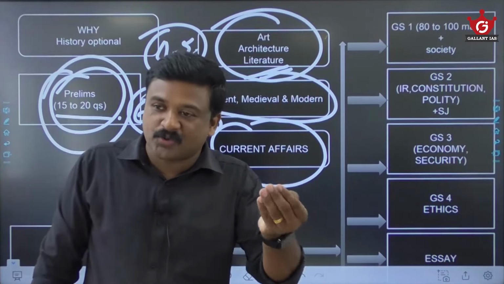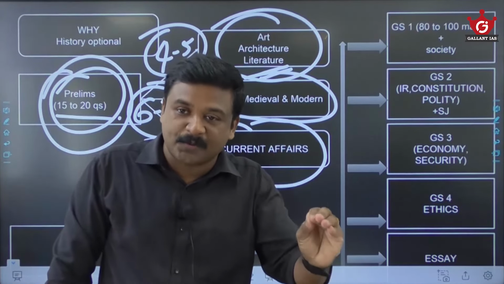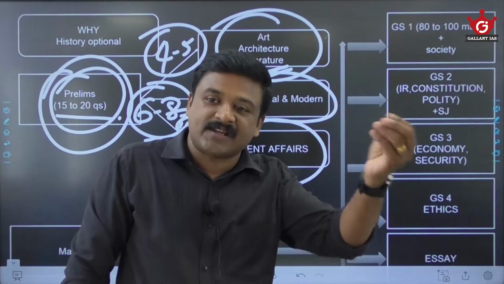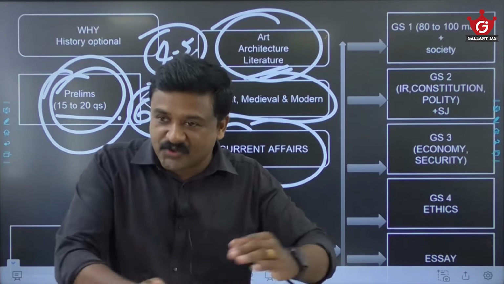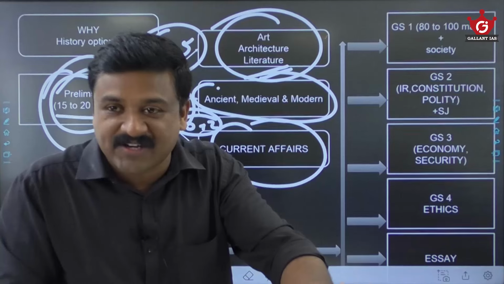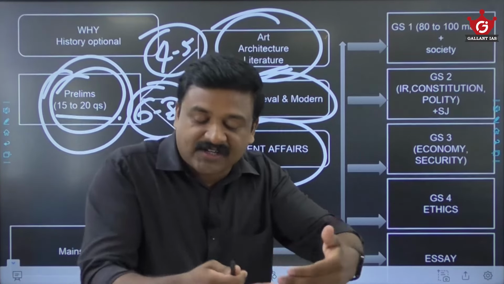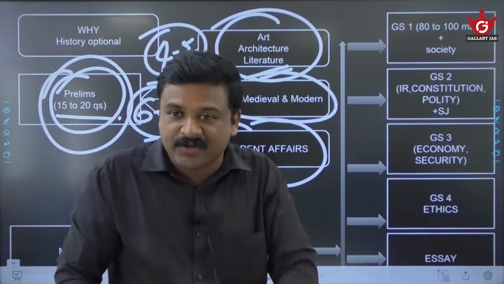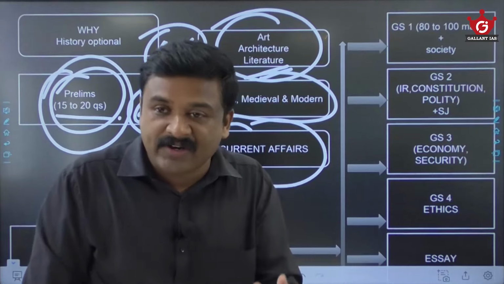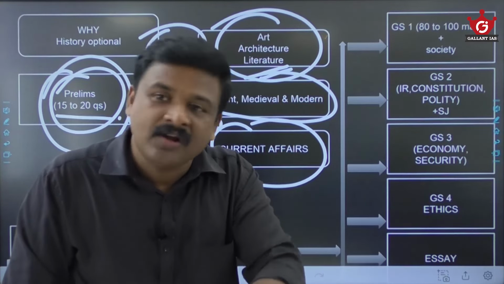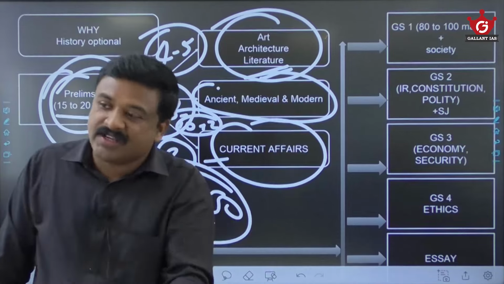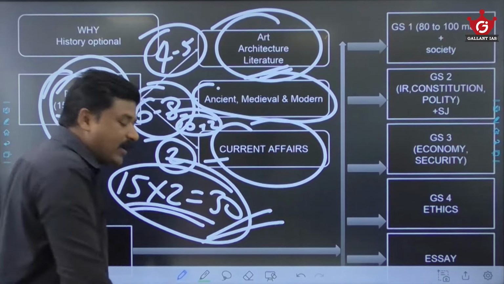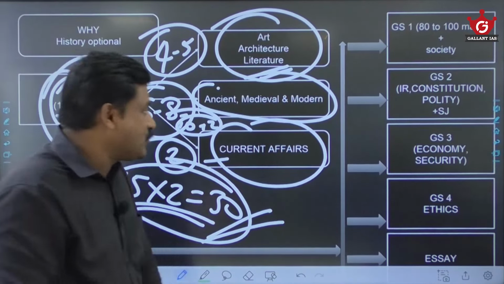Ask any optional students, those who took history as their optional, how their history part was in the prelims paper. Most of them would say that they scored 100% in history. Because in prelims, UPSC started asking from deeper areas of history, even the art and culture questions or ancient, medieval, modern questions. So for those who have a grip over history, or who have done history optional, solving these history questions is very easy. Almost all the 15 questions they would solve, and these are guaranteed marks. 30 marks is guaranteed. That is an advantage of history optional.